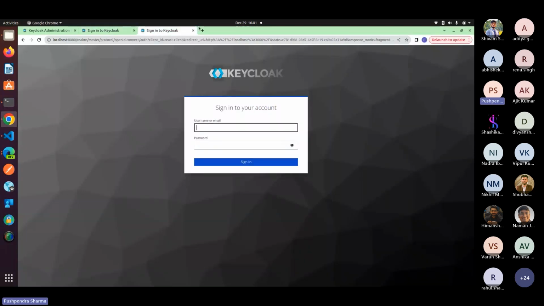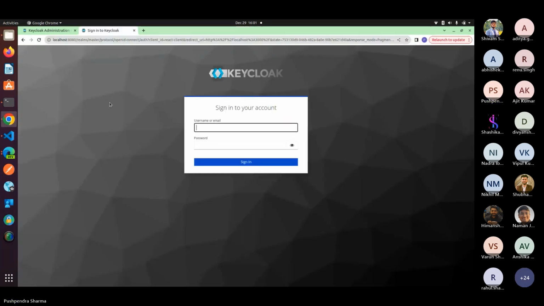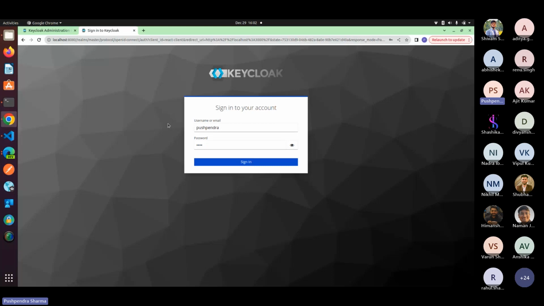So let me just follow this again. And if I wanted to create more users, I can do that as well. It's a pretty good thing to use in the market. If you wanted to use some login mechanism, this is the best currently in the market.